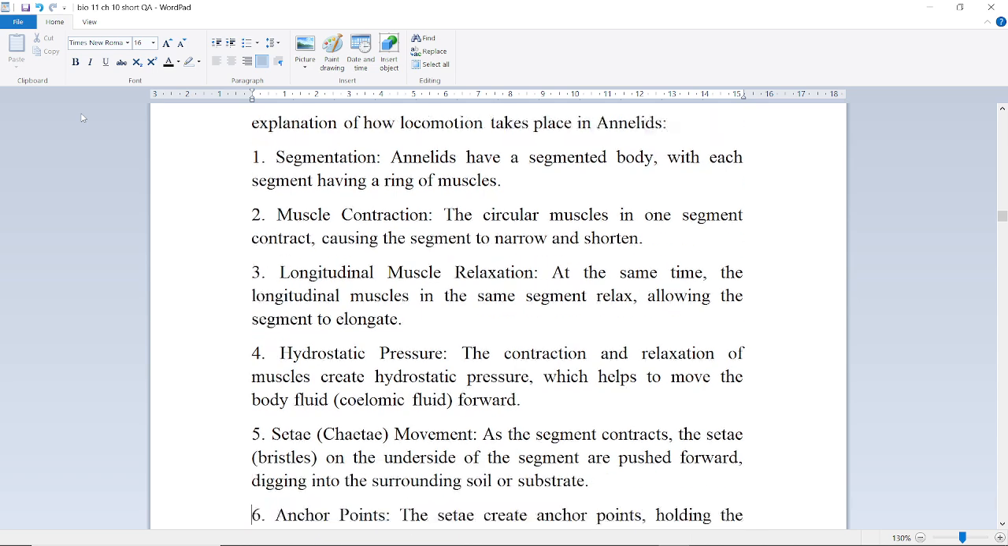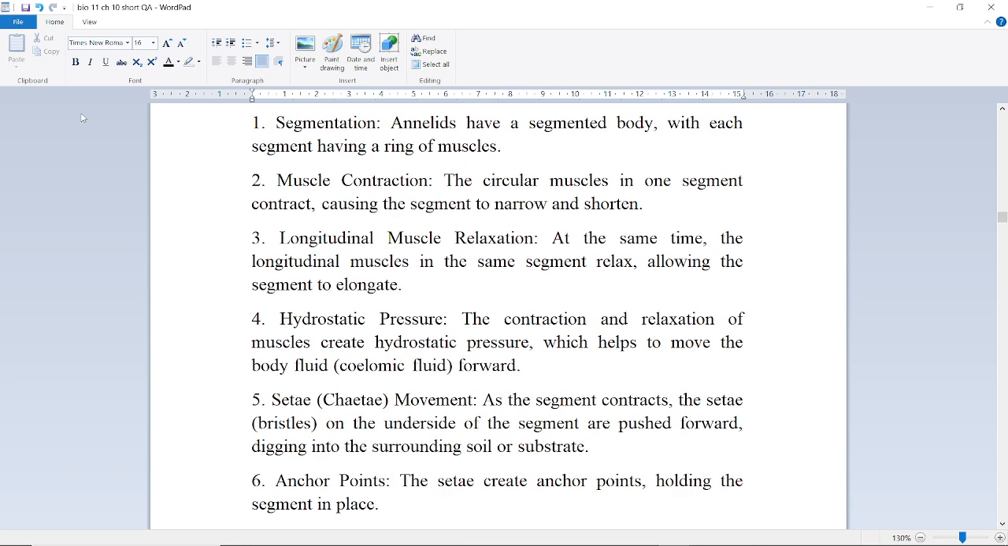First step is segmentation. Annelids have a segmented body with each segment having a ring of muscles. Muscle contraction. The circular muscles in one segment contract, causing the segment to narrow and shorten. Longitudinal muscle relaxation. At the same time, the longitudinal muscles in the same segment relax, allowing the segment to elongate.